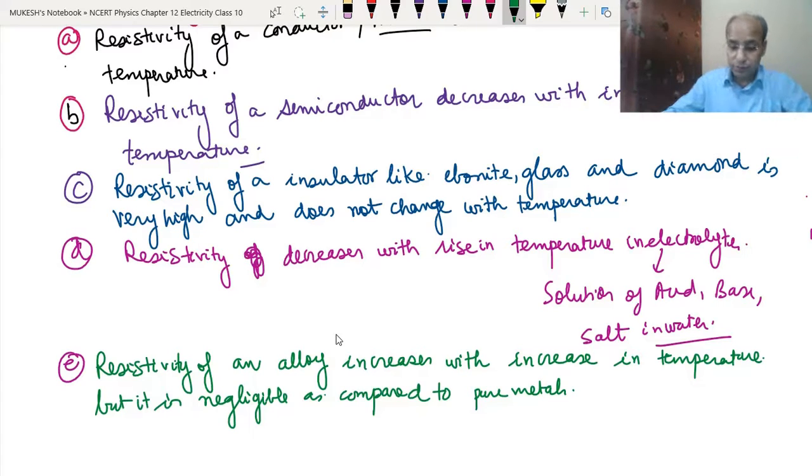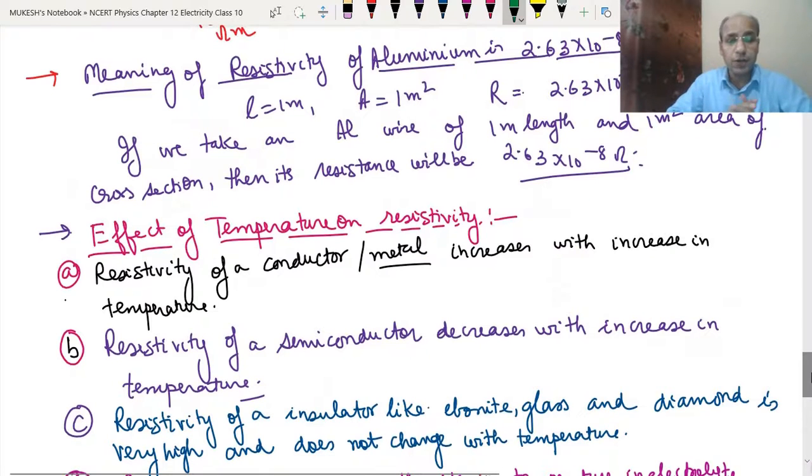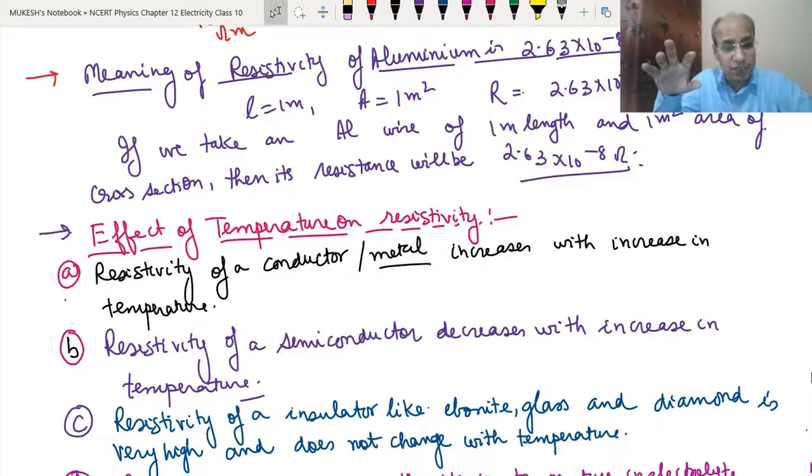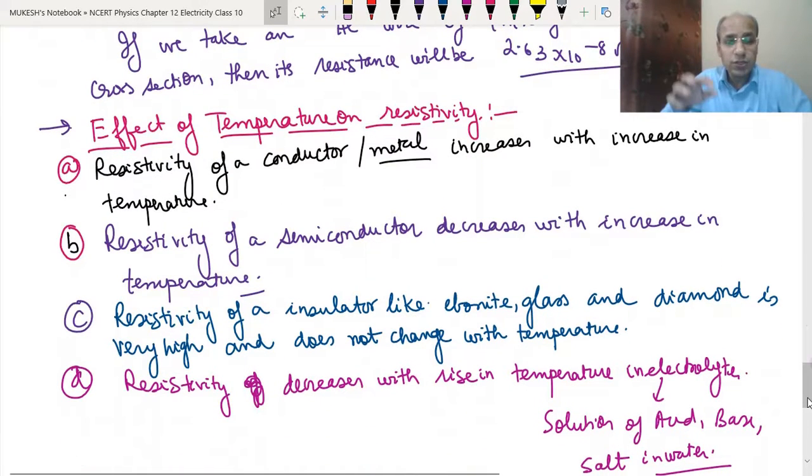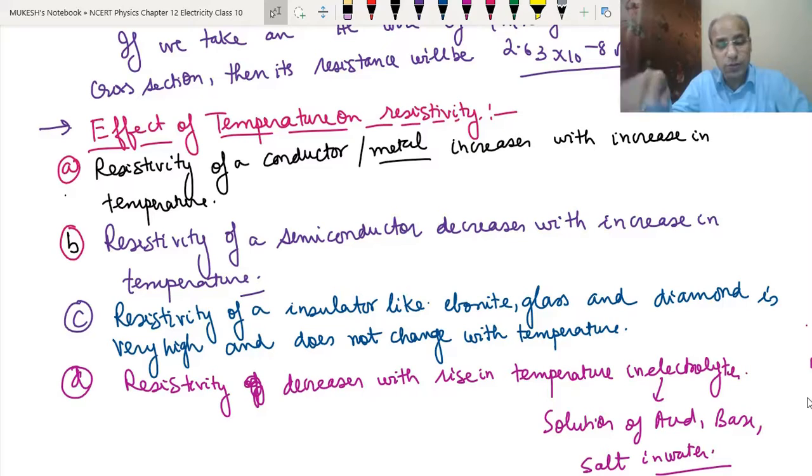Okay, so dear students, in the factors affecting resistance, the effect of temperature on resistivity, what we have studied is that the resistivity of a conductor or metal increases with the increase in temperature. So the resistance will also increase when we increase the temperature. The resistivity of a semiconductor decreases with increase in temperature. That means the resistance of the semiconductor will decrease, so it will conduct electricity more. That is why we use them in electronic gadgets.